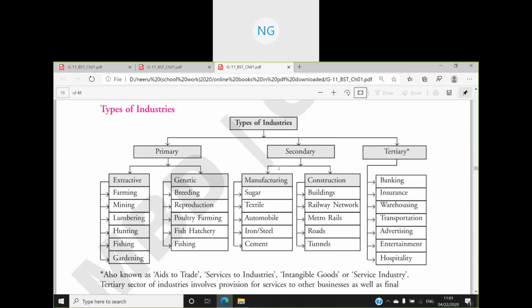What do we mean by primary industry? These industries are concerned with extraction and production of natural resources and reproduction or development of living organisms and plants. In primary industry, the products are made here for the first time.